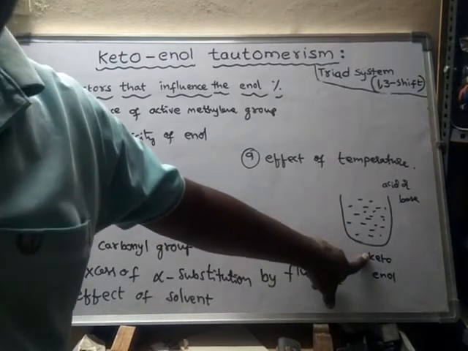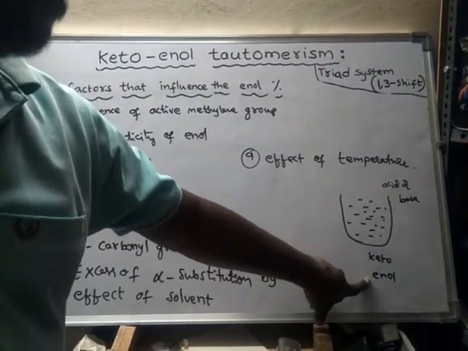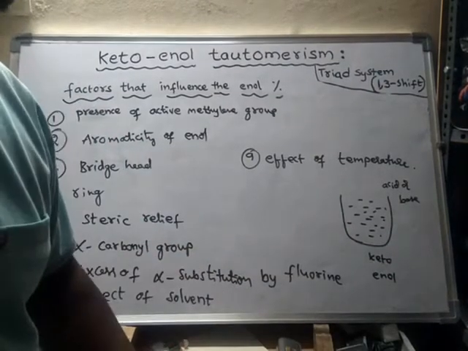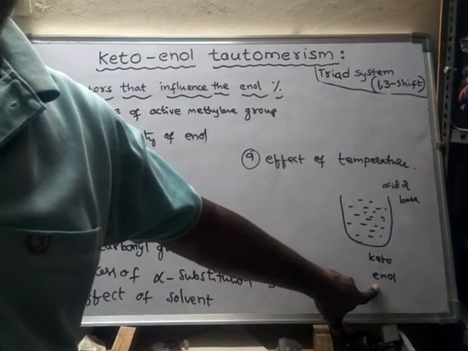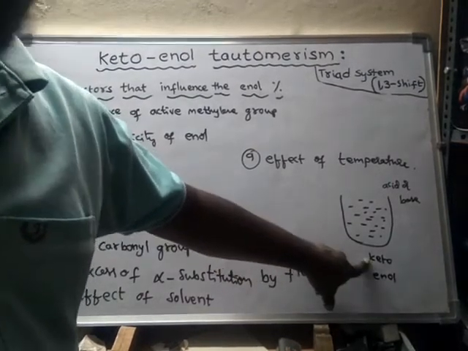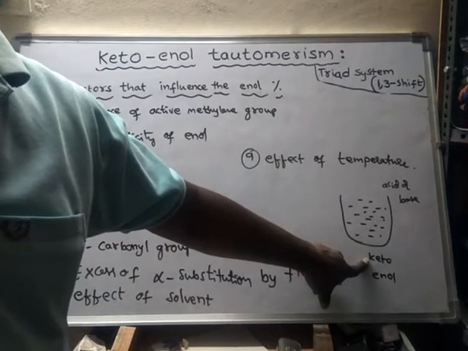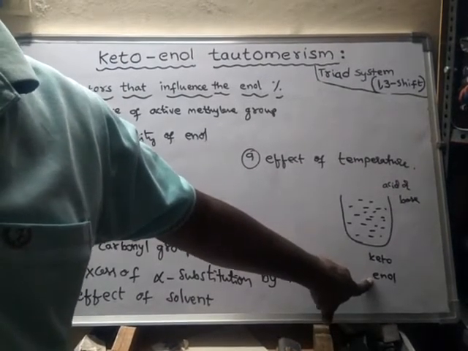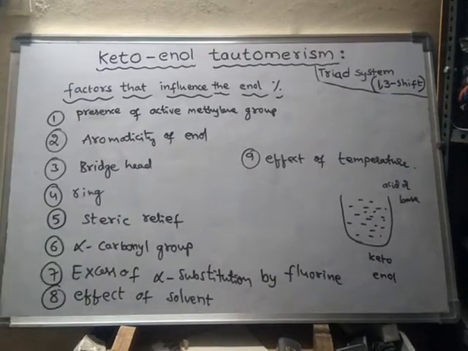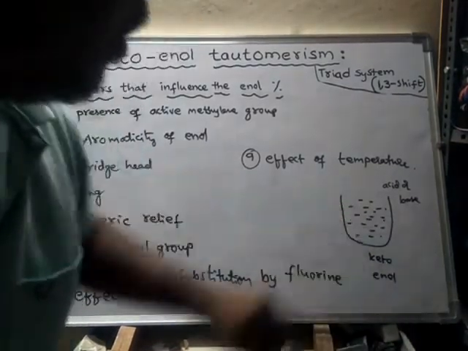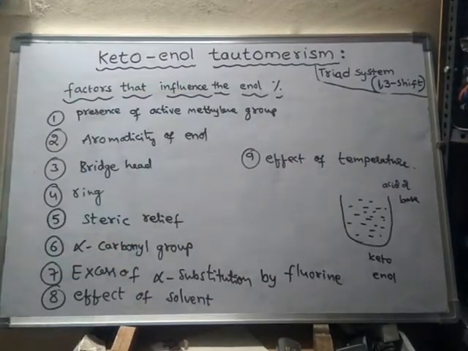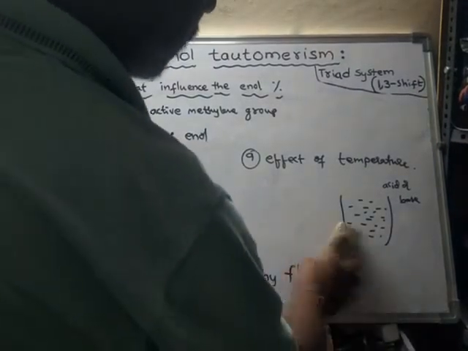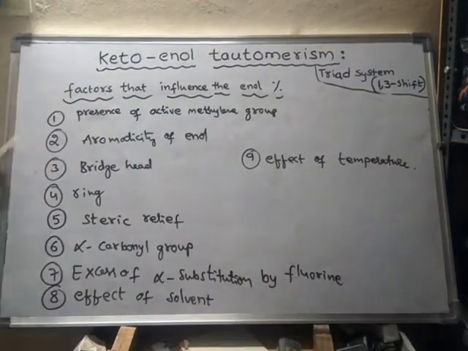In general, the keto form will be more than the enol form, but under certain conditions the enol form will be more stable. Generally keto is more stable than enol, but under certain conditions the enol form becomes more stable. When the enol form becomes more stable, the percentage of the enol form in this compound will be more. So now we were learning what are the factors that influence the enol form, that means that can increase or change the percentage of enol form. So these are the 9 factors.